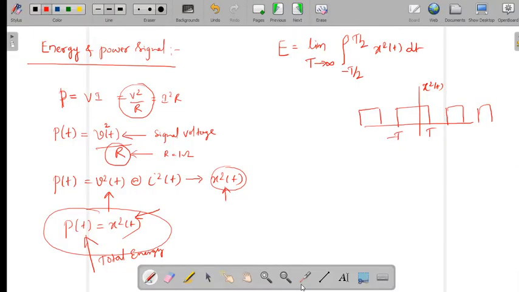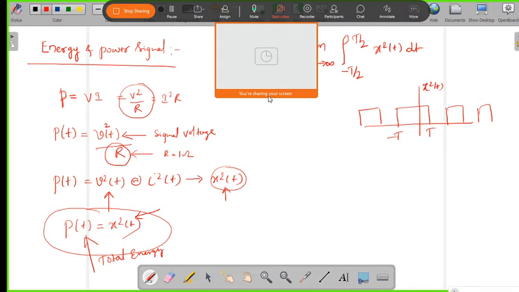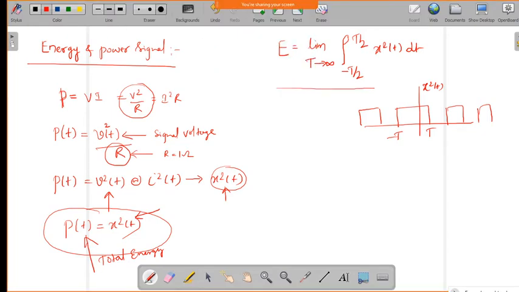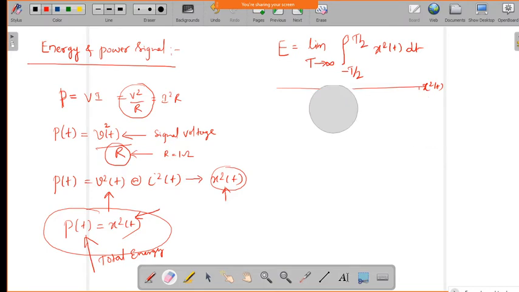So now we can define the energy of the signal like this. Now if t tends to infinity, we can define it also. If we take that t value tending to infinity, then we can write it as